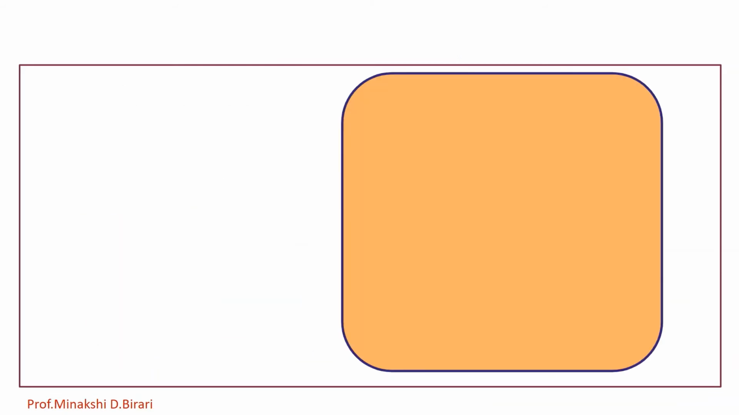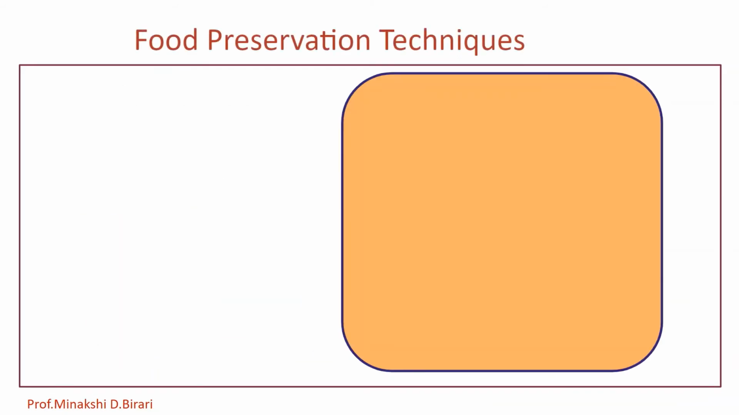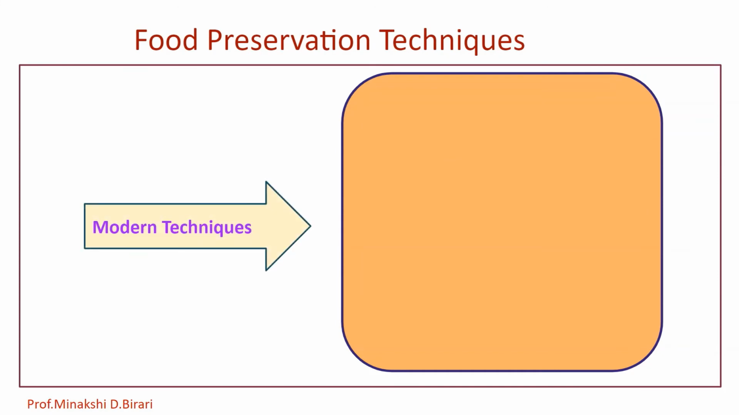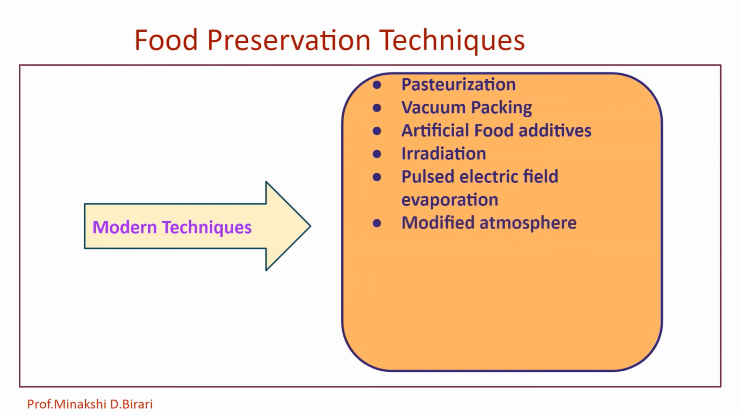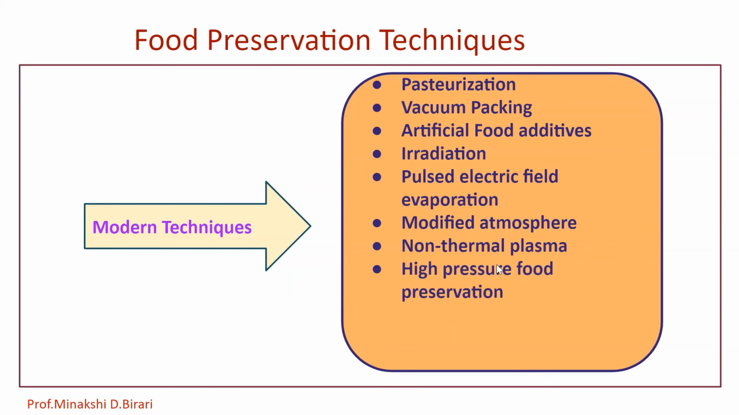Now the third type of preservation technique is modern techniques. Modern techniques include pasteurization, vacuum packing, artificial food additives, irradiation, pulsed electric field, evaporation, modified atmosphere, non-thermal plasma, high pressure food preservation, biopreservation and hurdle technology. So we have to study all these food preservation techniques one by one.